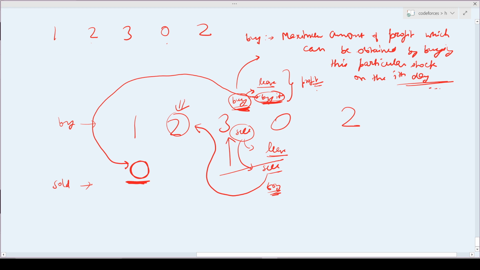So it is the maximum profit I can get if I had the option to buy this particular stock.